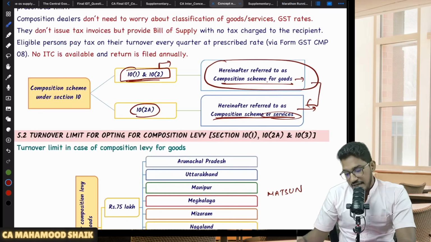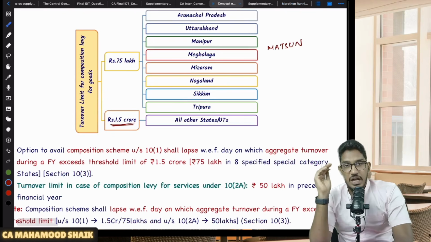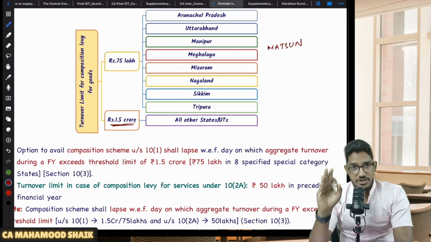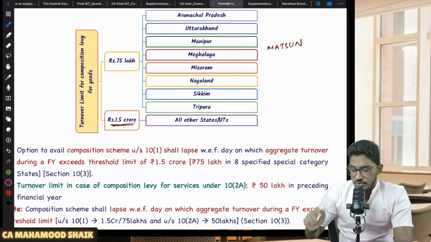Sir, then what is that limit, sir? The limit is generally 1.5 crores. If your aggregate turnover in the preceding financial year has not exceeded 1.5 crores, or is up to 1.5 crores, then in the current year you become eligible for composition levy. So this is the limit the government has given, 1.5 crores.